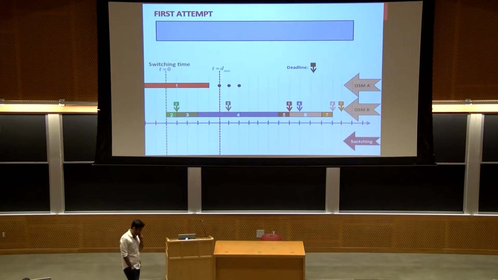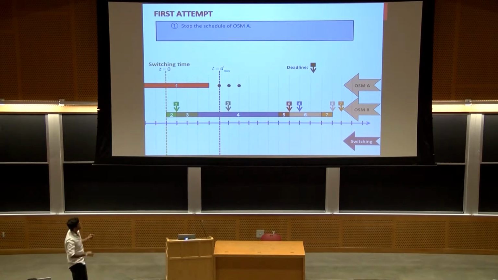So let's try some natural things. Suppose I want to do switching at time t equal to 0. There is also another relevant time, t equal to D max, which is the time by which all the jobs that have arrived before 0 are going to expire. Suppose this is the schedule of A, and this is the schedule of B, and these downward arrows are indicating deadlines. Now, the first thing I try to do is the following.